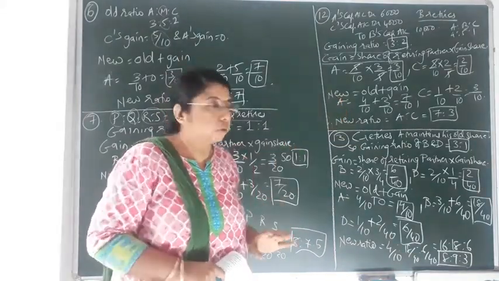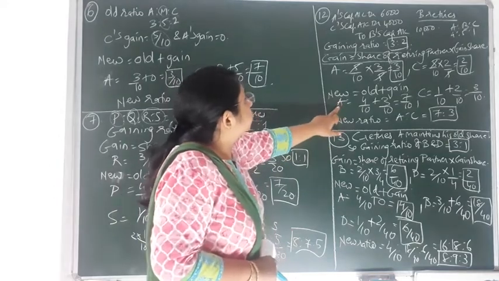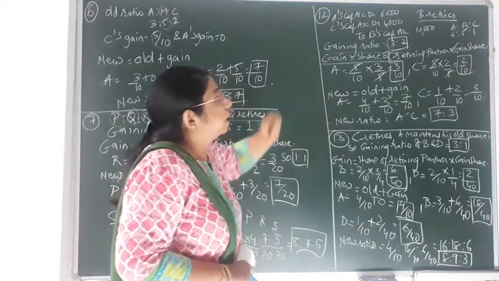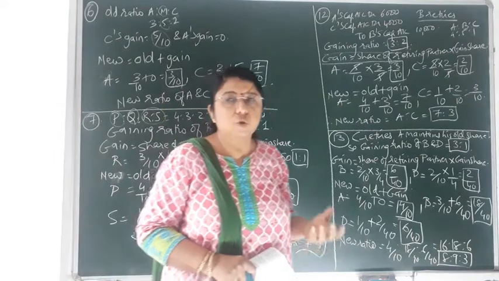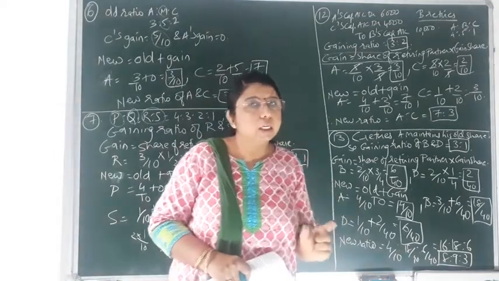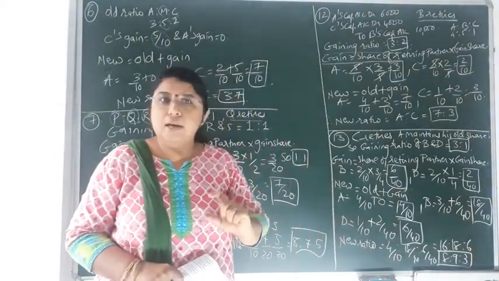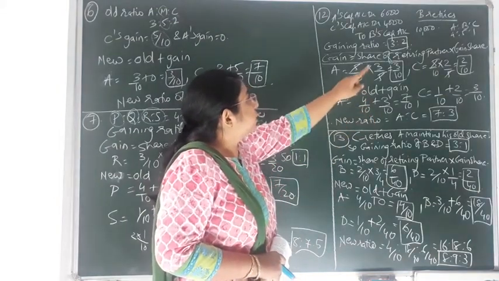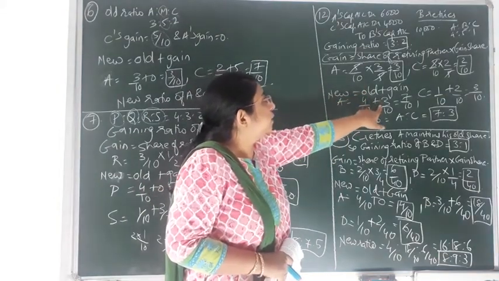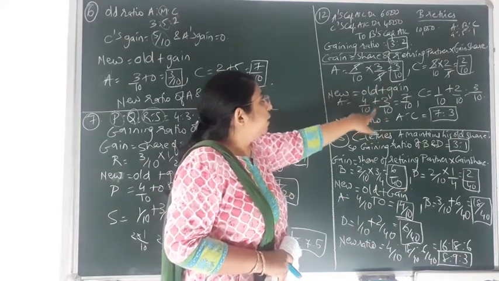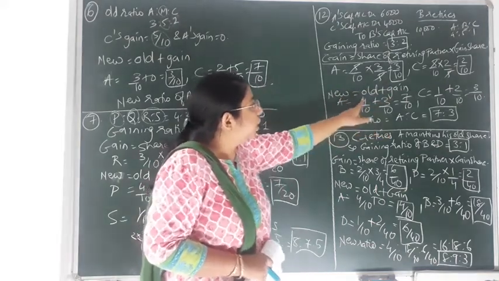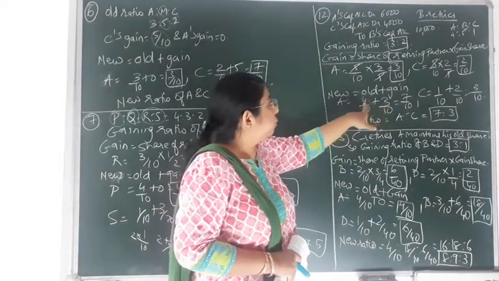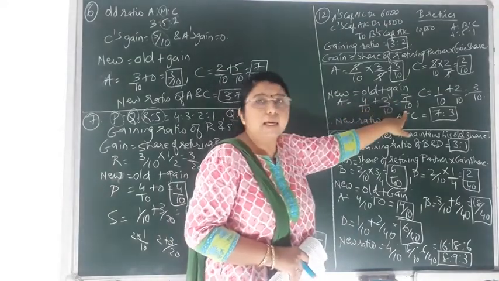remaining partners. Okay. So over here the new ratio of the remaining two partners, that is partner A and C, because B is retiring. So the new ratio will be coming only between the remaining two partners, that is A and C. So for A, it is equal to old share. What is the old share? That is 4 by 10 plus the gain that came, 3 by 10. So 4 by 10 plus 3 by 10, denominators are equal. So just adding the numerators. So 4 plus 3 is equal to 7 by 10.